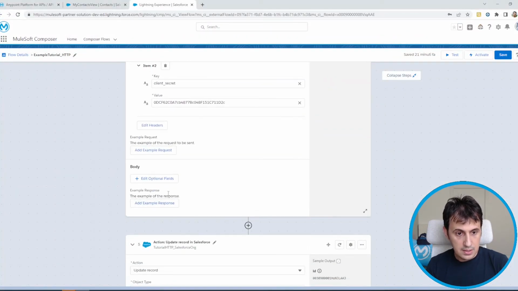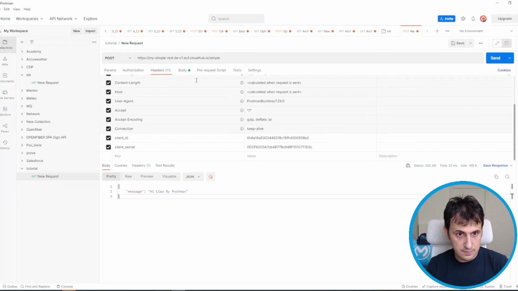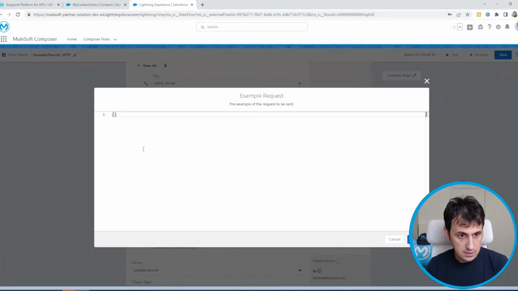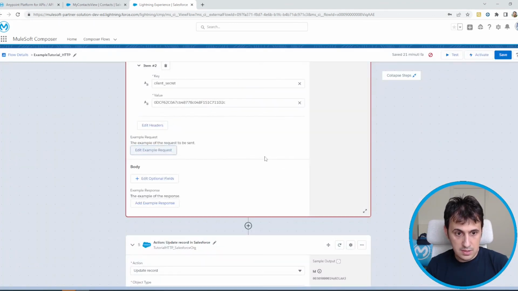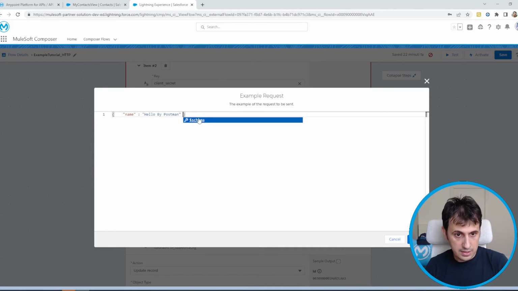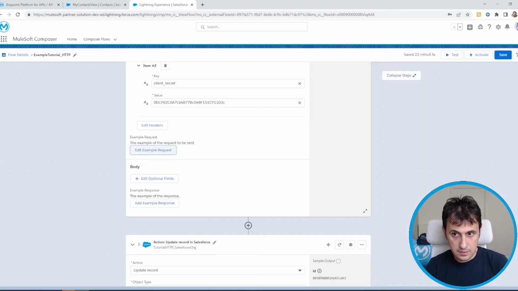Let's add an example request that is this one: Hello by Postman. Save. Again the same bug. I have to remove the new line character. Okay, so now it's okay.